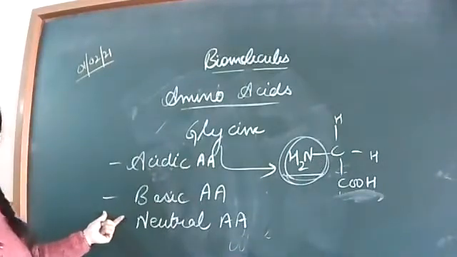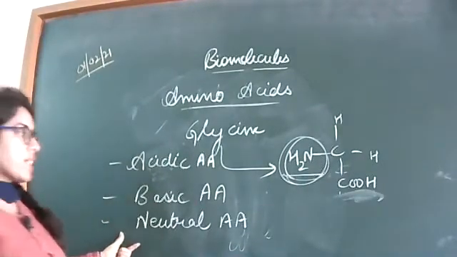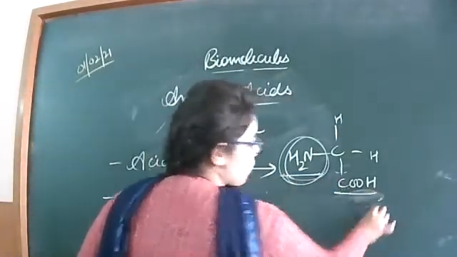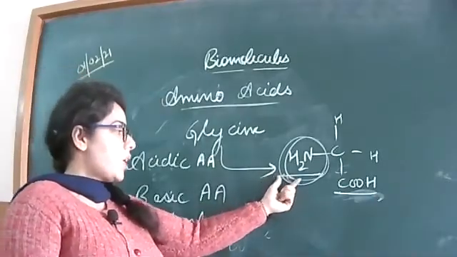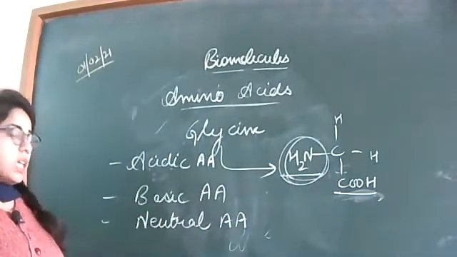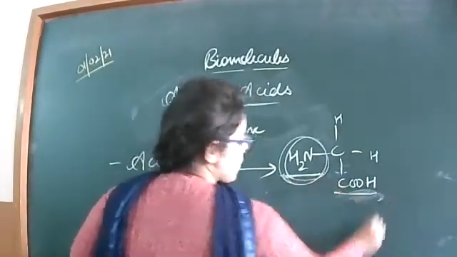Neutral amino acids are those which contain the same number of amino group and carboxyl group. For example, glycine. Only one amino group and one carboxyl group are present. Neutral, in which the concentration of both the groups is the same.